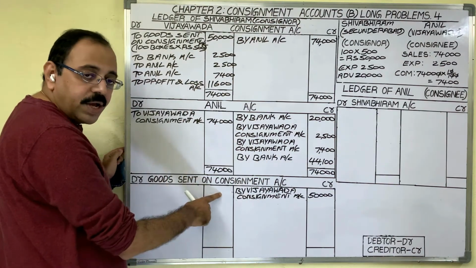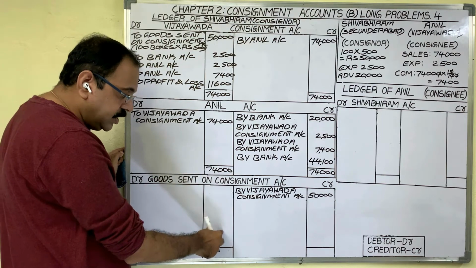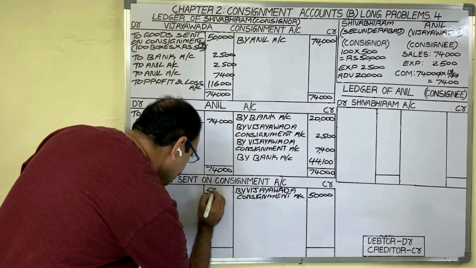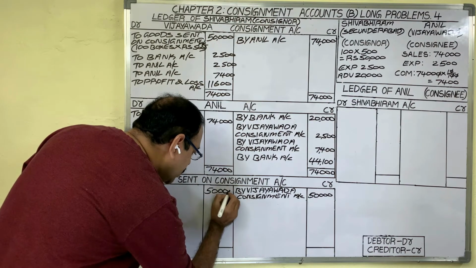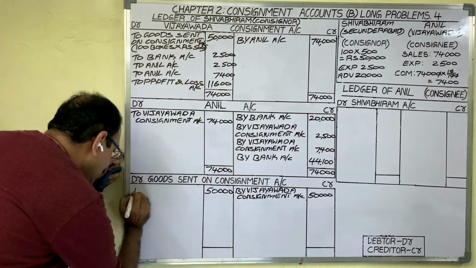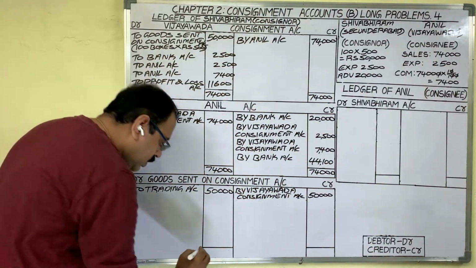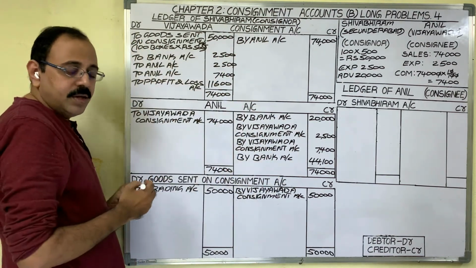Now close the third account. Debit side nothing is there. So credit total comes on debit side. And this amount we should transfer to trading account. To trading account. Two sides put the totals. Consignor books completed.